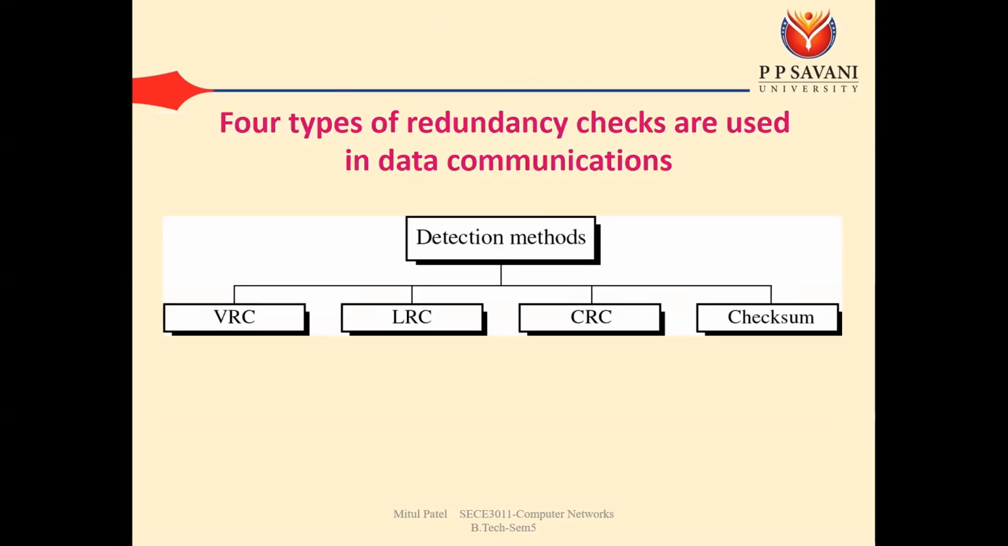Four types of redundancy checks are used in data communications. These are known as VRC, LRC, CRC, and checksum, which we will see in the next lecture on Wednesday. The vertical redundancy check is the same as our parity check. Then LRC is longitudinal redundancy check, CRC is cyclic redundancy check, and checksum. So be careful about all these mechanisms.